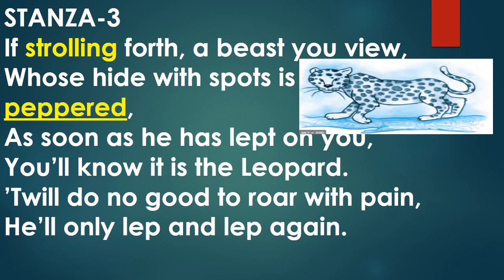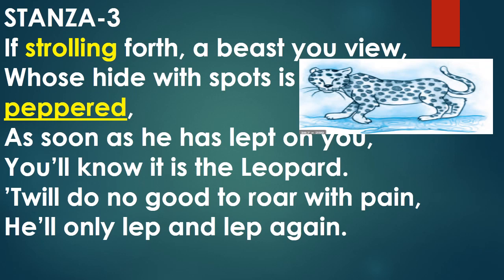So while you are going leisurely through an eastern jungle, a beast can come in your view. It will have a hide covered with spots. It will have skin covered with spots. As soon as it leaps on you, you will know that it is a leopard.